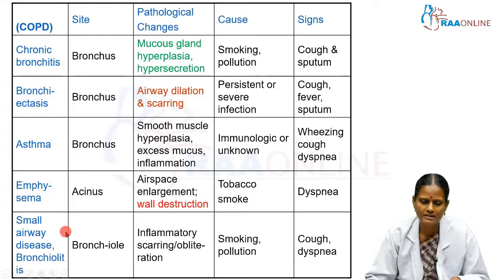The lesser common small airway disease and bronchiolitis: the lesion occurs in the bronchioles. In pathological changes, there is inflammatory scarring or obliteration. Smoking and pollution, as in other cases, are the etiological factors, with cough and dyspnea.